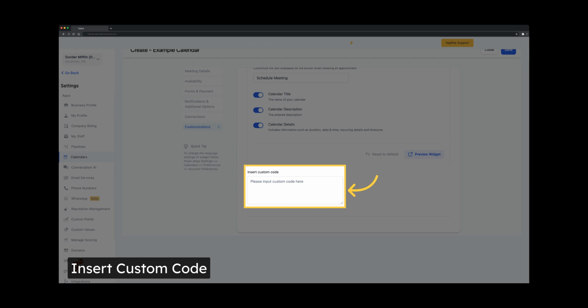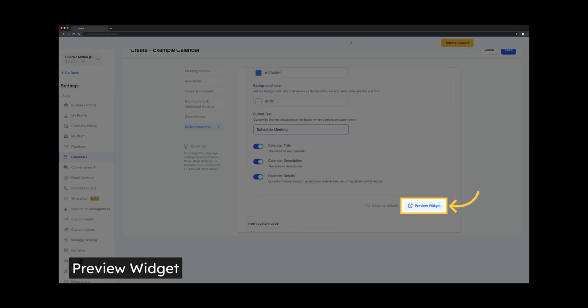For advanced users with software development skills, you can utilize the Add Custom Code section to write custom code and integrate it into your appointment booking system. This area is designed for advanced users who want to extend the functionality of their appointment booking system beyond the standard features. Once you have finished with all the steps, click on this button to preview your appointment scheduling calendar.